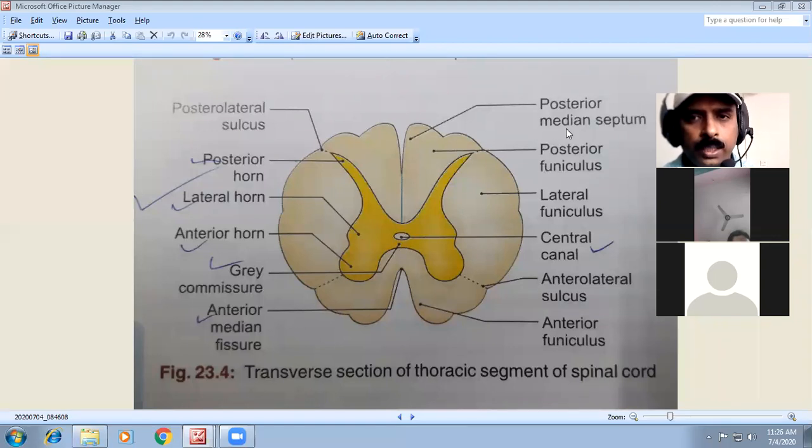Then we have the posterior median septum, posterior funiculus, lateral funiculus, central canal, and the anterolateral sulcus. We get the anterolateral sulcus, the posterolateral sulcus, and the anterior funiculus. So all these you have to remember about the spinal cord. When a question is asked about the spinal cord, you have to write and draw this diagram.